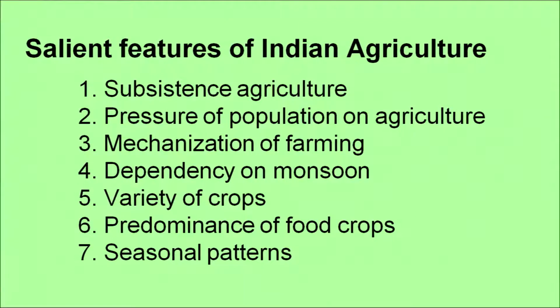We have a large number of people dependent on agriculture. Third is mechanization of farming. We have mechanized the farming. Then we have dependency on monsoon. In spite of the fact that we have gone through the green revolution and made lots of efforts in assuring irrigation and water supply, still a large number of farmers are dependent on monsoon for irrigation. We have a variety of crops that we can grow in India, and there is predominance of food crops. That means the majority of the crops grown are food crops, and there are seasonal patterns of agriculture.